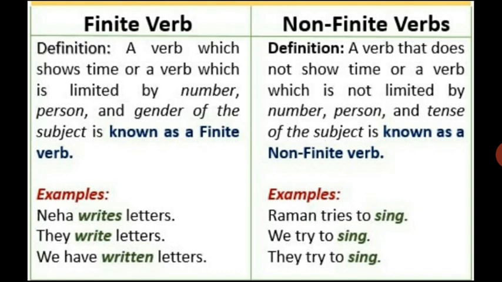In the third example, we have written letters. This sentence is in present perfect tense. In present perfect tense, we change the main verb form into V3: write, wrote, written. So according to tense form, the main verb in the sentence is changed. So we can understand that a verb which changes in a particular sentence according to the tense form and the persons is called a finite verb.